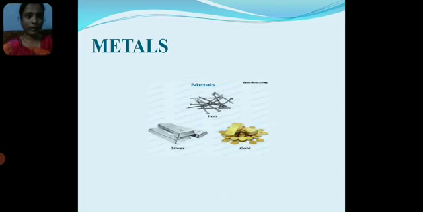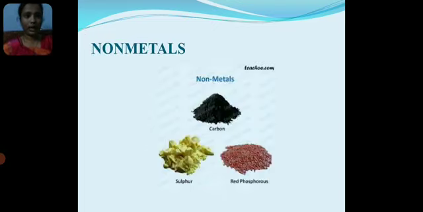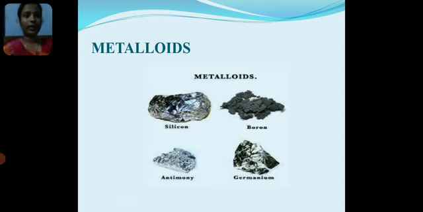Metals: iron, silver, gold. Non-metals: carbon, sulfur, phosphorus. Metalloids: silicon, boron, antimony, germanium.